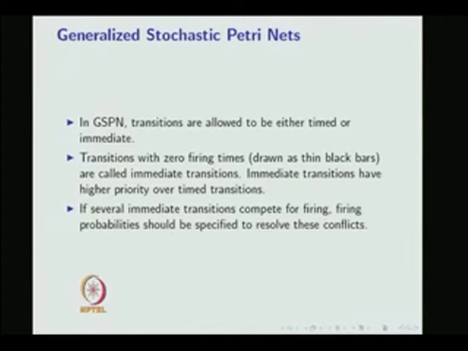If you recall, in the Petri nets, the transitions are immediate, whereas in the stochastic Petri net, the transitions are timed, and we assume that each timed transition is exponentially distributed, whereas in GSPN the transitions are allowed to be either timed or immediate. That means you have a combination: a few transitions could be timed, a few transitions could be immediate also.